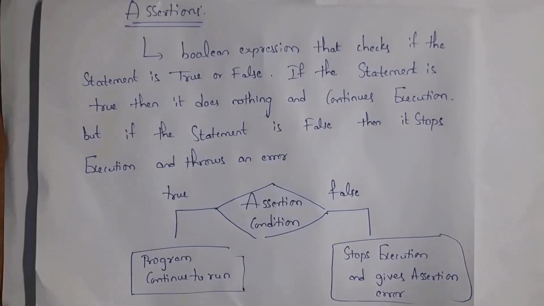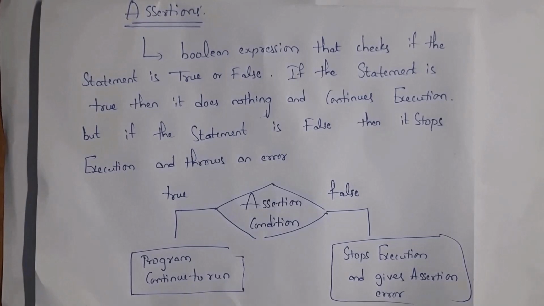Next I will explain assertions. Assertion is nothing but a Boolean expression that checks if the statement is true or false. If the statement is true, then it does nothing and it continues execution. But if the statement is false, then it stops execution and it will display an error. This is the flowchart for assertion.